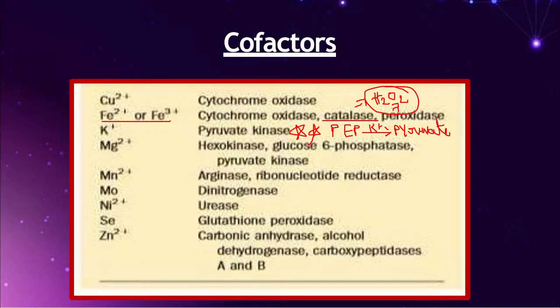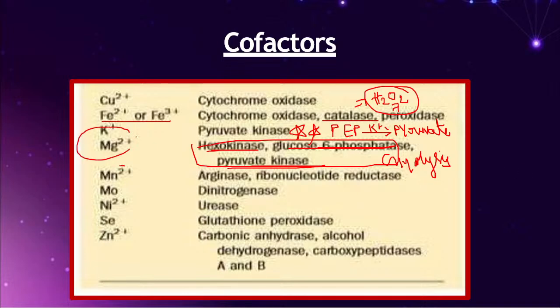Now friends, another important one, magnesium. Hexokinase enzyme, glucose 6-phosphatase enzyme, pyruvate kinase enzyme. Where are all these three enzymes present? All these three enzymes are present only in glycolysis. So for these three enzymes there will be a requirement of magnesium.